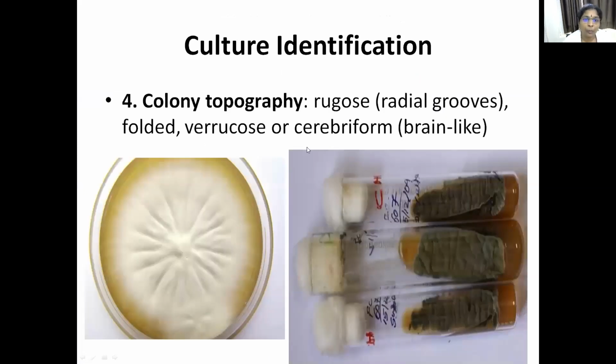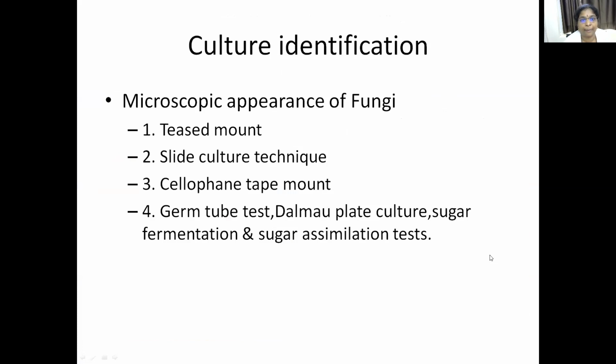And topography, what is topography? Whether it is plane, or whether there are radial grooves, or whether it has a folded appearance, or cribriform or varicose brain-like appearance. That also you can observe, and you can assess which fungus it is.